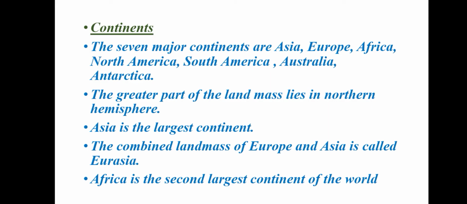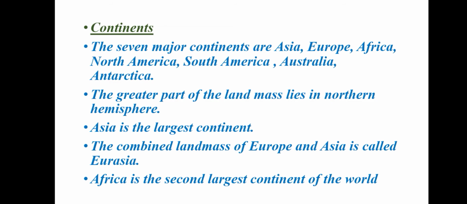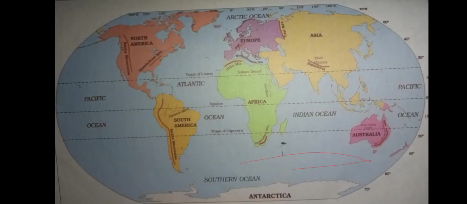And Europe lies to the west of Asia, that is, left of Asia. So we call it west of Asia. Europe and Asia together are known as Eurasia. See here, which important parallels of latitude pass through Asia? Tropic of Cancer. In Europe, the Arctic Circle. So the Tropic of Cancer passes through Asia and the Arctic Circle passes through Europe.